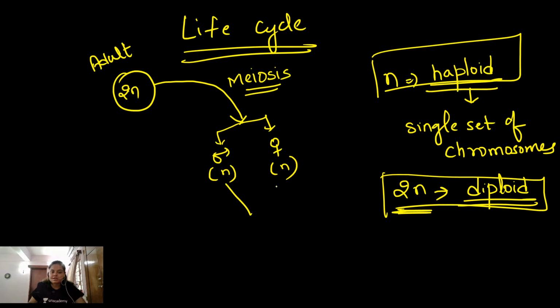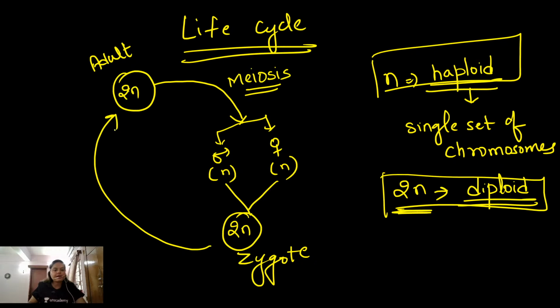Now the event known as syngamy takes place, that means fusion of both the gametes. The diploid structure is again formed, which is known as the zygote, and the zygote develops into the adult body. This type of life cycle is known as the diplontic life cycle.